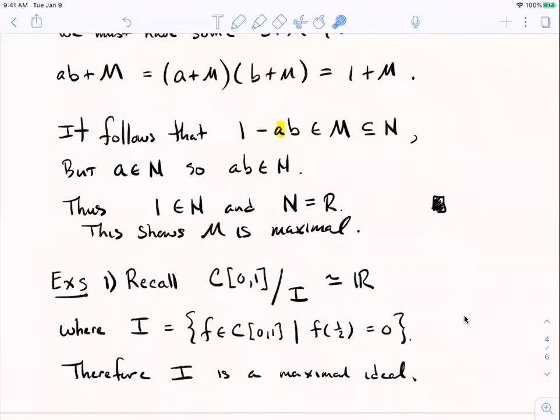Algebraic geometry is a subject in which you try to encode geometric problems into an algebraic object so you can try to answer them. And here you're taking these points on an interval. Points in the interval from 0 to 1 correspond 1 to 1 with maximal ideals in this ring. So you can study the interval by studying maximal ideals and vice versa.